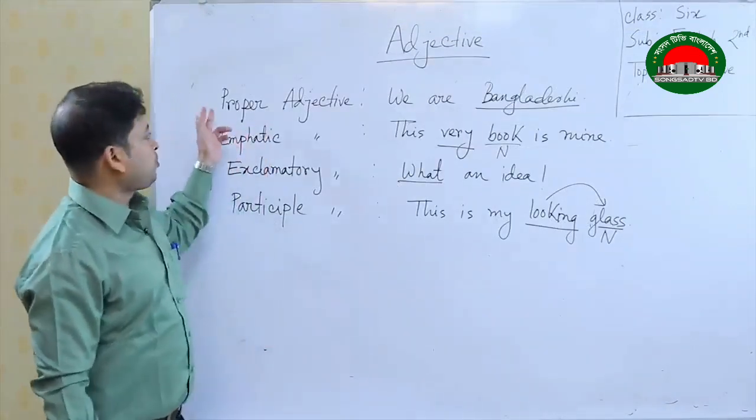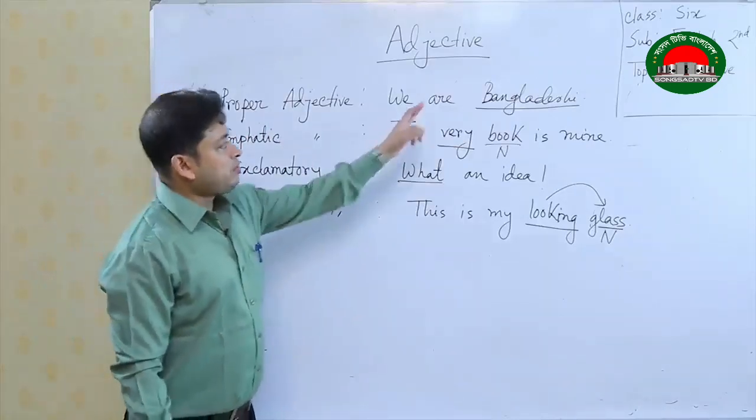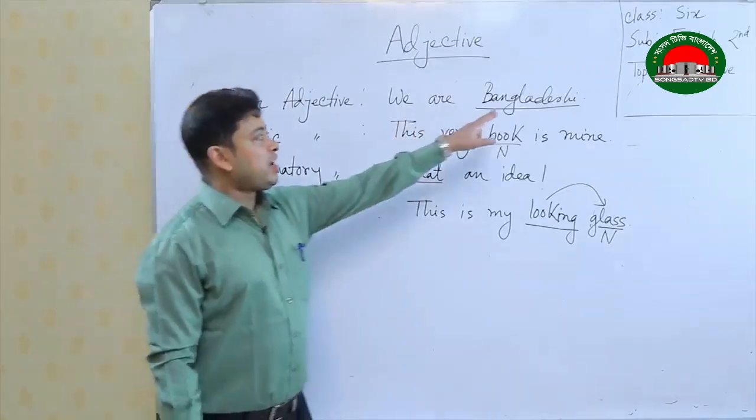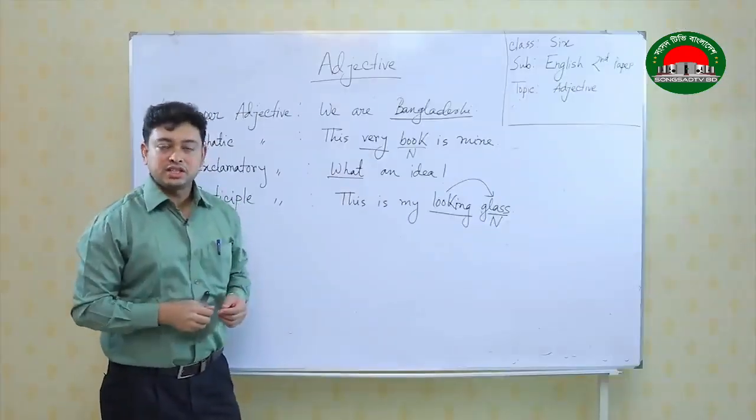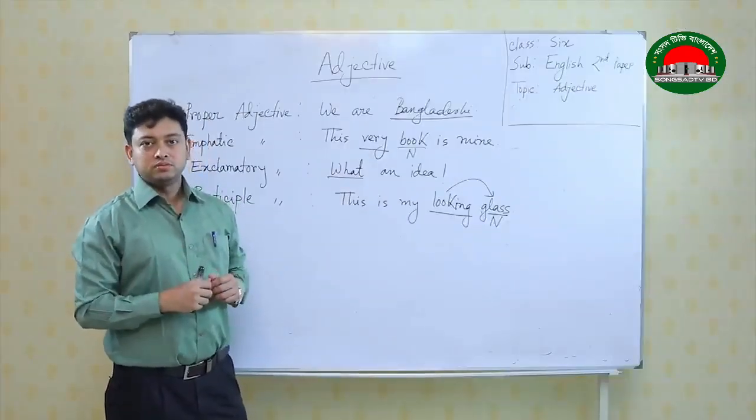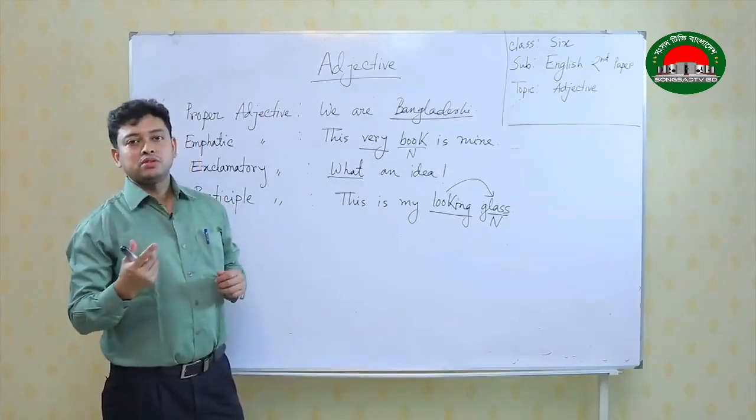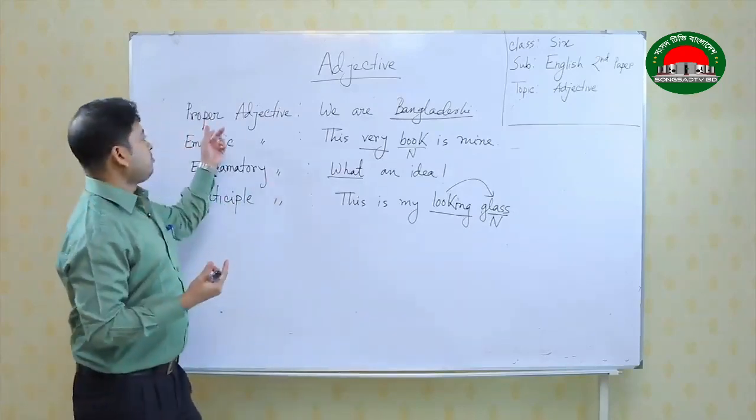The first one is proper adjective. We are Bangladeshi. The word Bangladeshi has come from Bangladesh. We know that the name of a country is a noun, it is a proper noun. So, any proper noun becomes an adjective, the name is proper adjective.